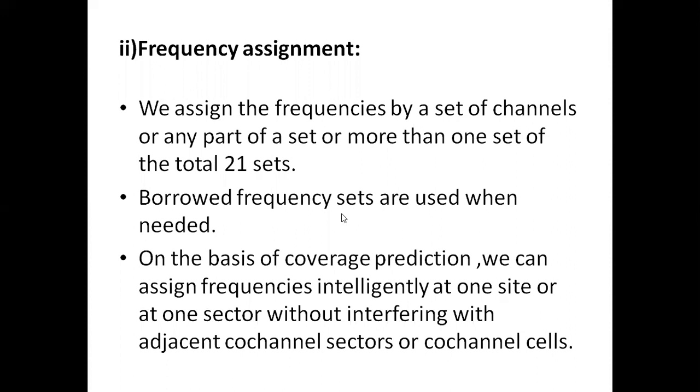So here it also depends on the coverage prediction, the co-channel cells, and adjacent channel cells. We assign the frequencies without interfering with the cells. So this is the second method.